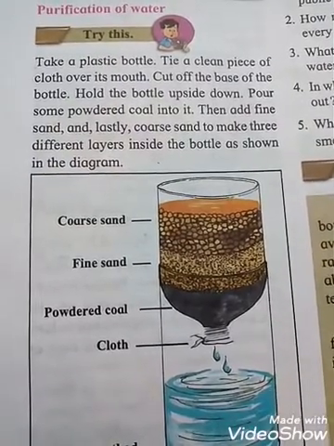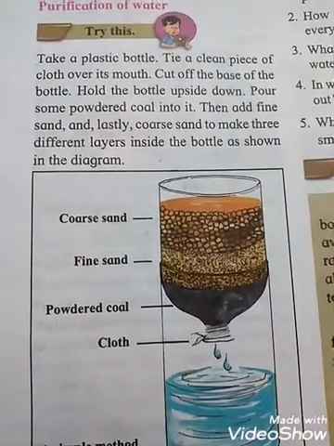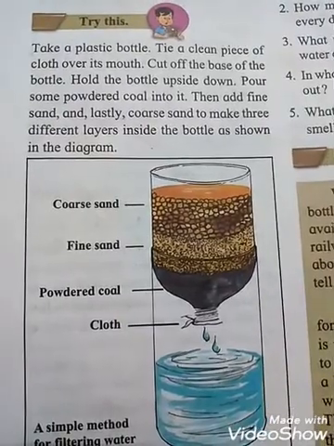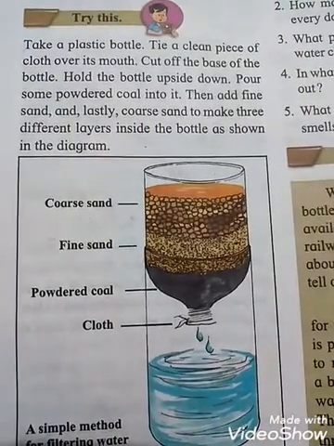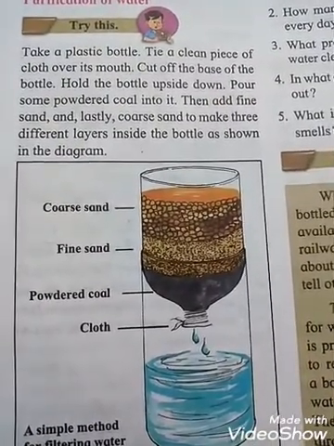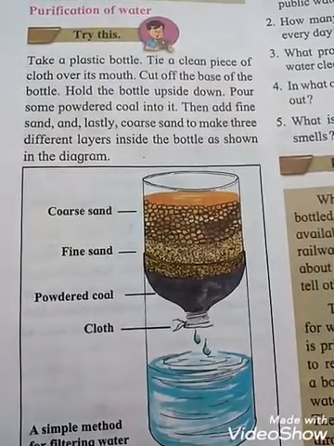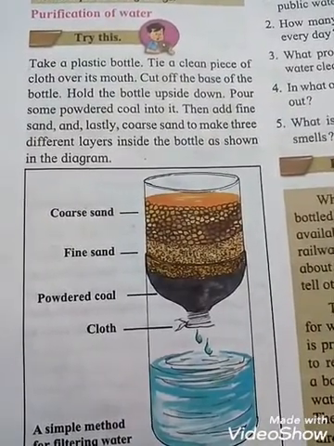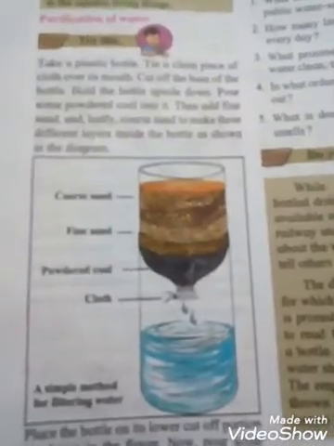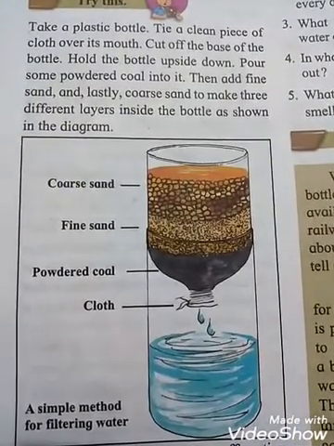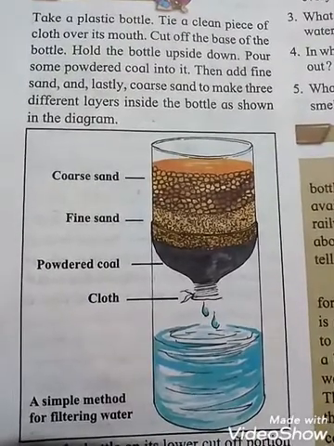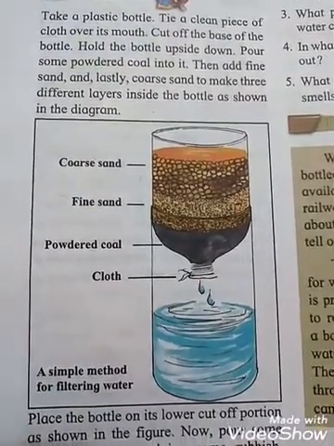Hold the bottle upside down. Pour some powder coal into it. Then add fine sand, and lastly coarse sand, to make 3 different layers inside the bottle as shown in the diagram. See the picture, how the 3 layers are there: coarse sand, fine sand, powder coal and cloth. A simple method of filtering water.